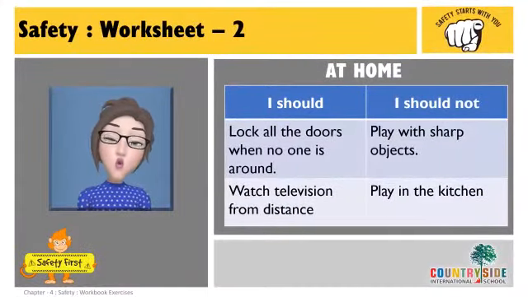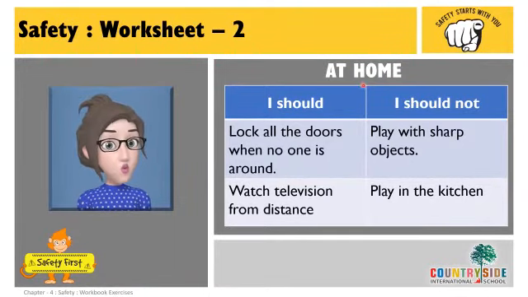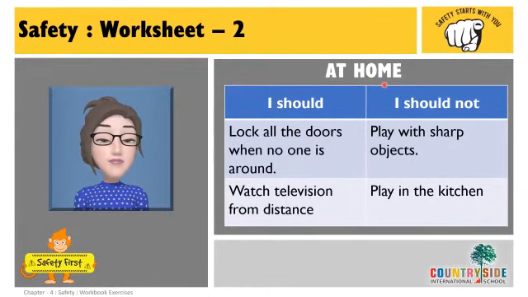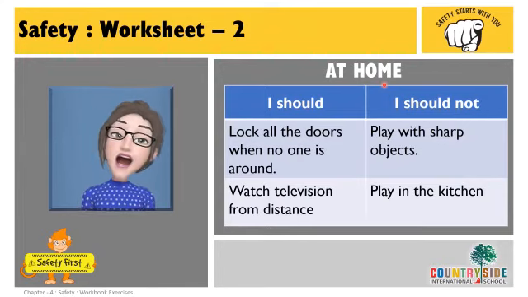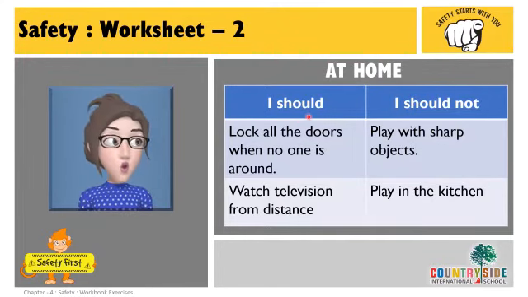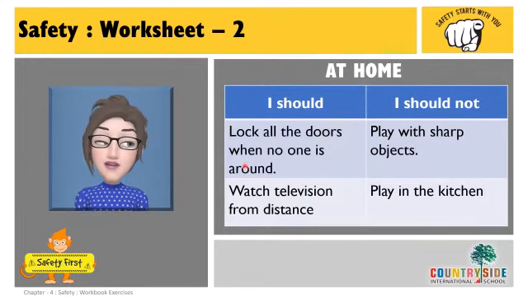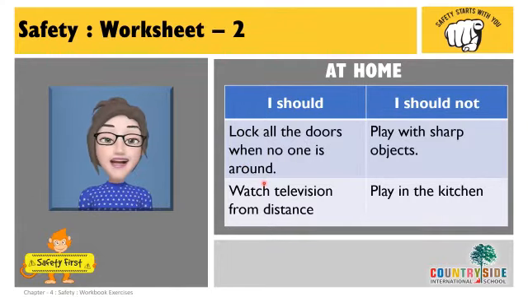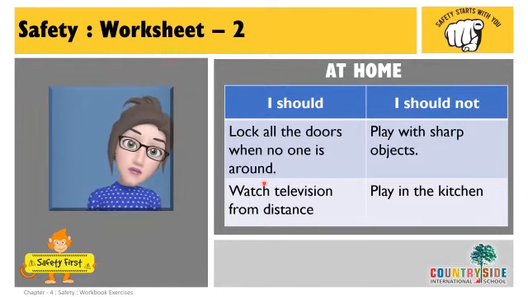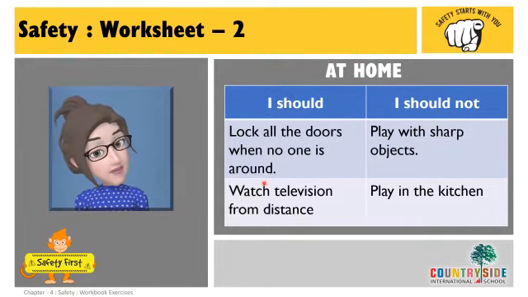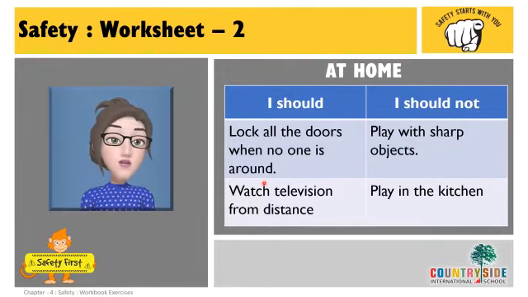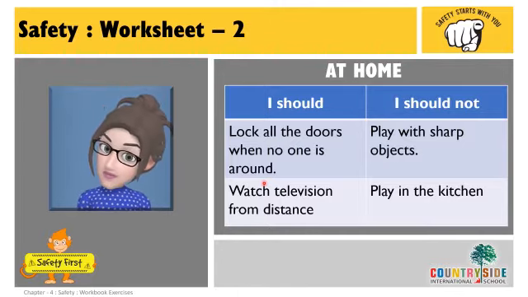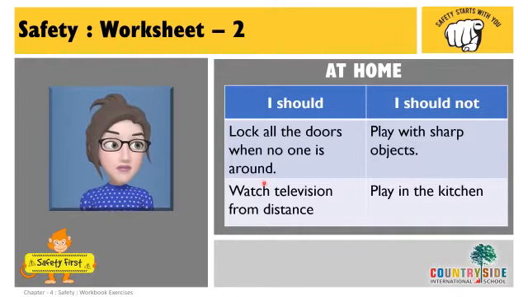So, what should we do at home to stay safe? Let's see the first, I should lock all the doors when no one is around. Yes, at times there is nobody at home or only grandparents. So what should you do? You should keep your doors locked when you're all alone, right?